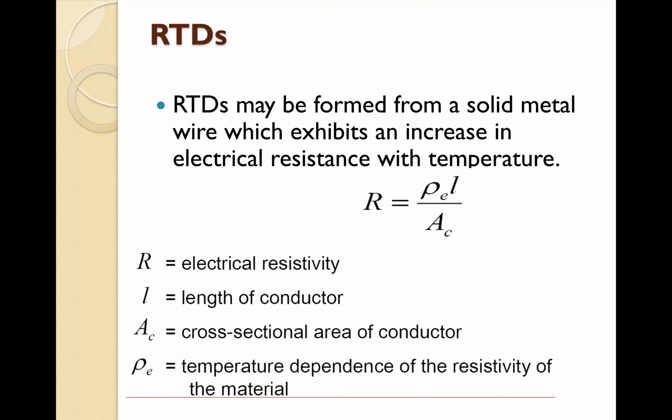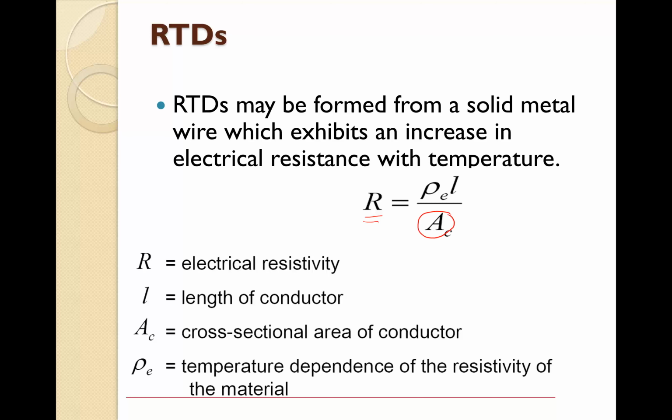So we use a conductor to measure the temperature, and the resistance of the conductor is described by this equation: R = rho L divided by A_c. R is the resistance, rho is the electrical resistivity, L is the length of the conductor, and A_c is the cross-sectional area of the conductor.